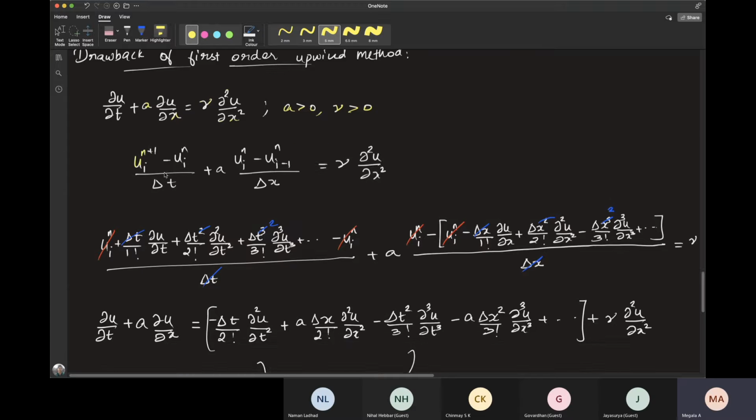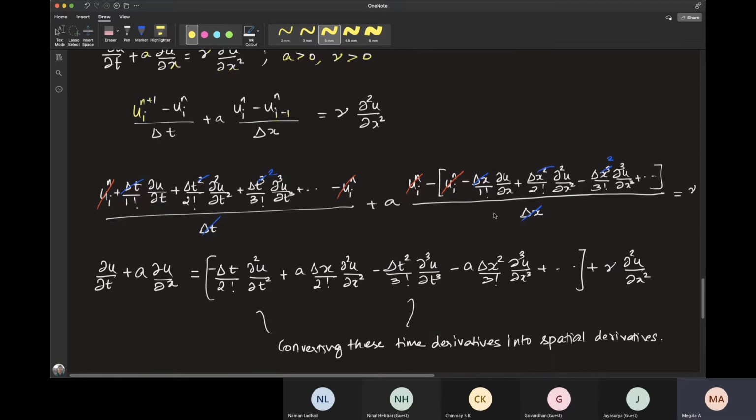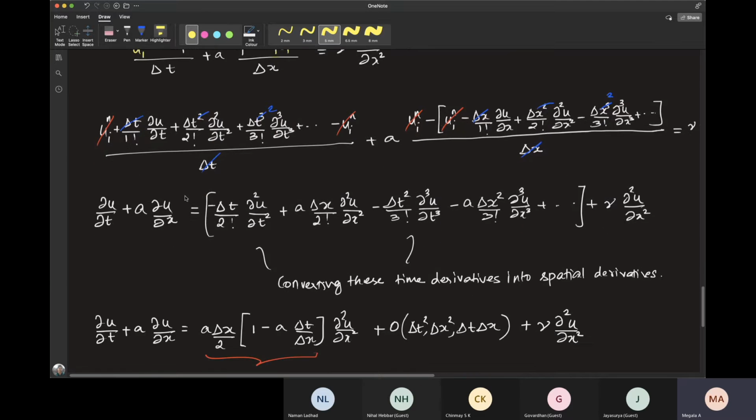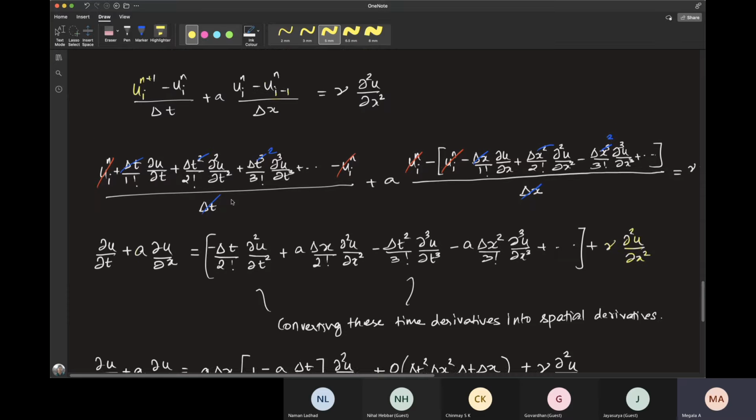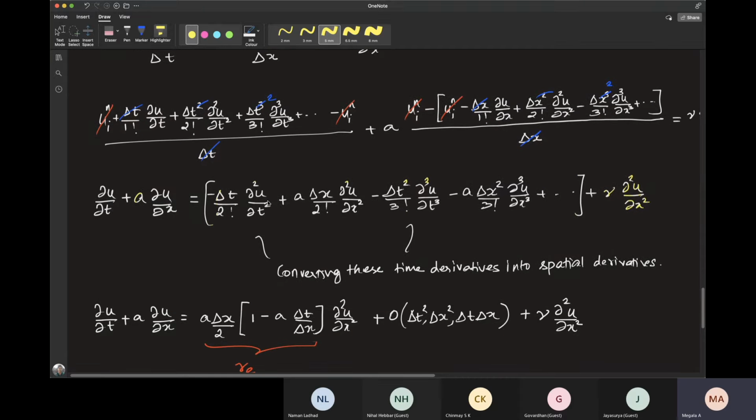Here again you do Taylor expansion for these terms and substitute them over here. So you get an equation like ∂u/∂t + a ∂u/∂x, and on the right hand side you have the actual viscosity plus, due to this discretization, some additional terms coming up like order delta t and order delta x terms. In these additional terms you have some derivatives in time and derivatives in space.